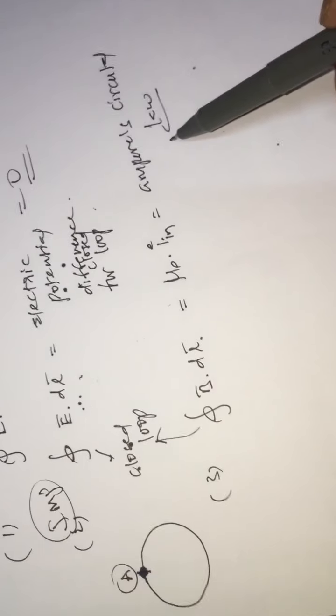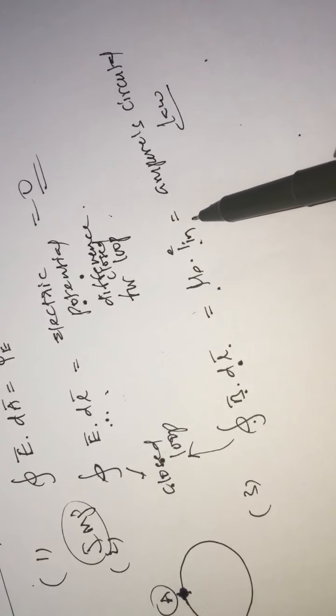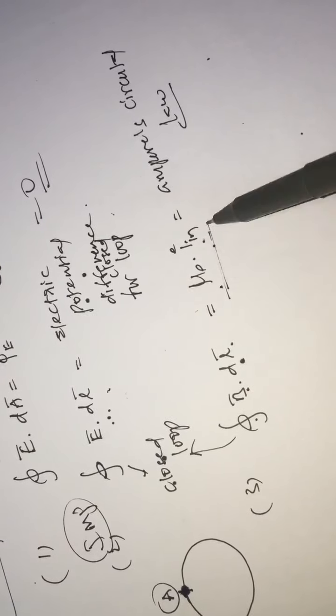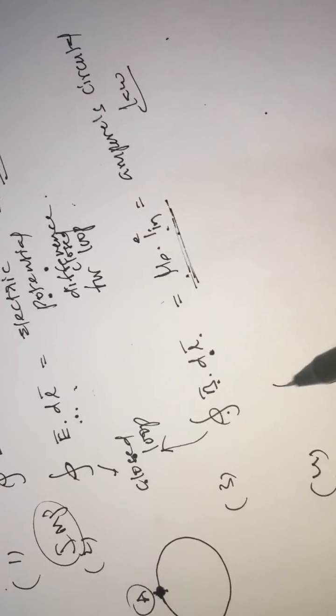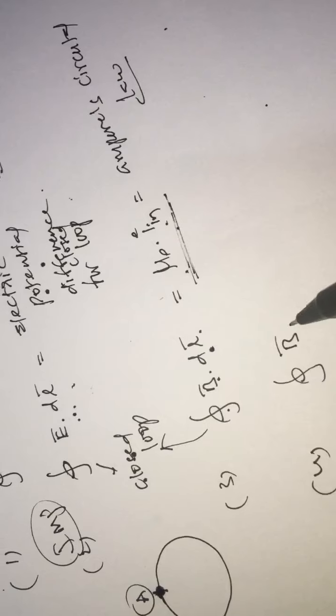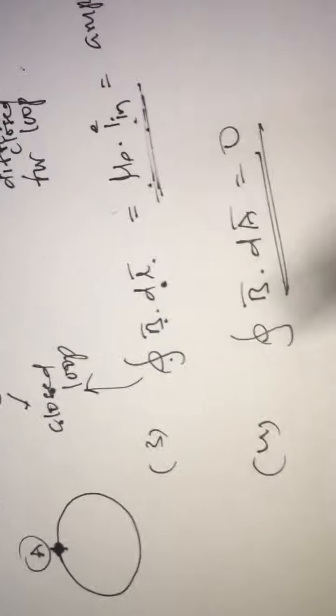Ampere's circuital law. According to Ampere's circuital law, the closed integral of B vector dot dl vector equals mu naught times the total current enclosed by the loop, which we already discussed in the magnetism chapter. And the fourth one is the closed integral of B vector dot dA vector equal to 0. Why is it 0, sir? This is important.